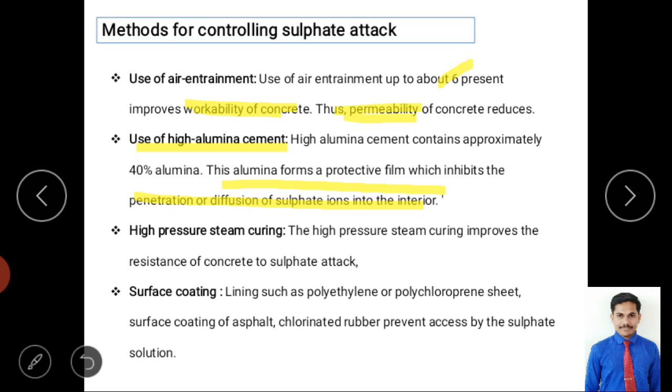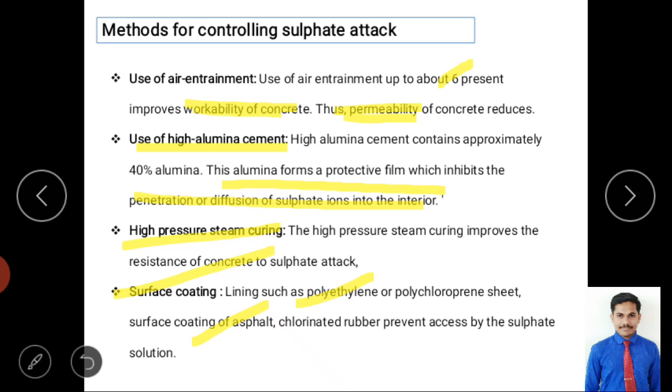Next is high pressure steam curing. High pressure steam curing improves the resistance of the concrete to the sulfate attack, right? The last one is surface coating. What does surface coating mean? Lining such as polyethylene or polychloroprene neoprene sheet. So mainly it is related to covering the surface. If you are covering with polyethylene or making the surface coating with asphalt, asphalt is similar to bitumen or tar, right? Tar is different, bitumen is different, asphalt is different.